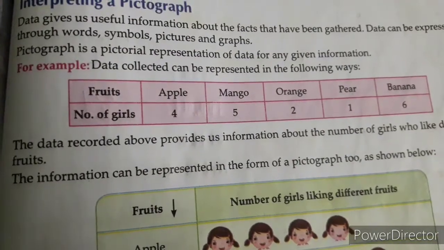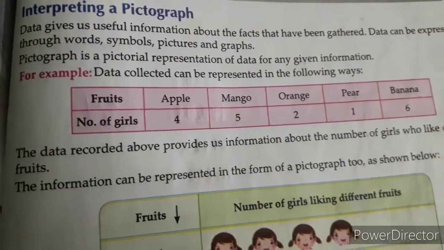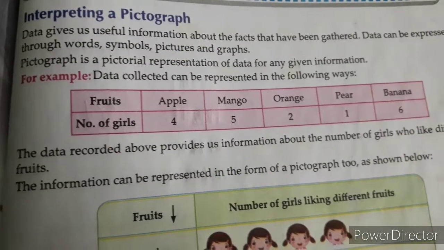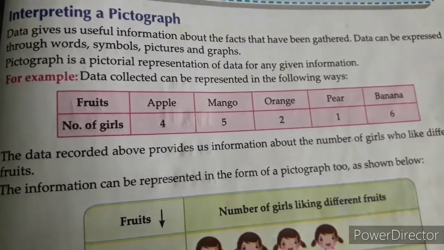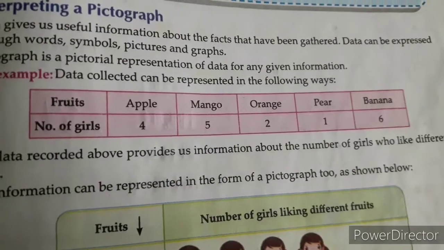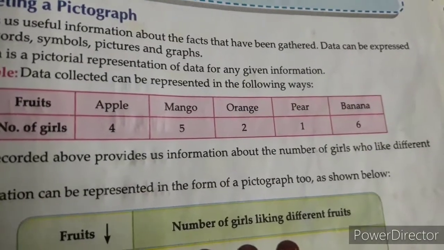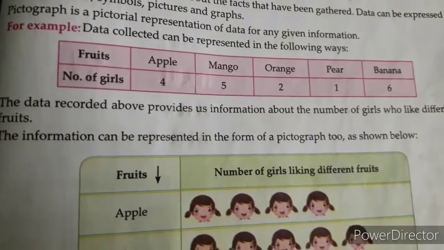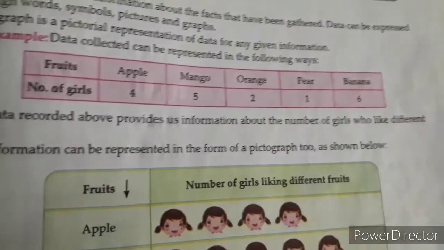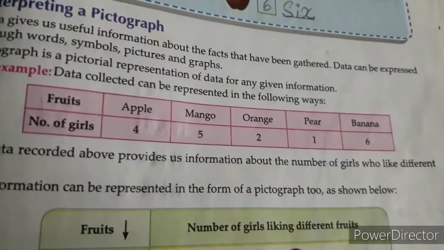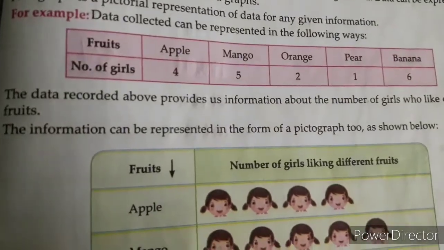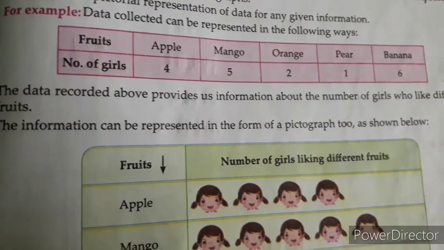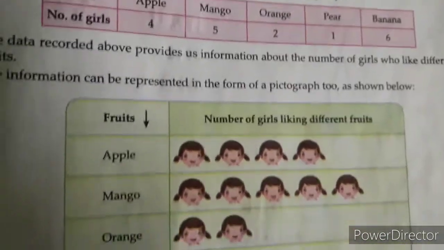Apple, fruits and number of girls. 4 girls like apples, 5 girls like mango, 2 girls like orange, 1 girl likes pear, 6 girls like banana. The data recorded above provide us information about the number of girls who like different fruits. The information can be represented in the form of a pictograph as shown.